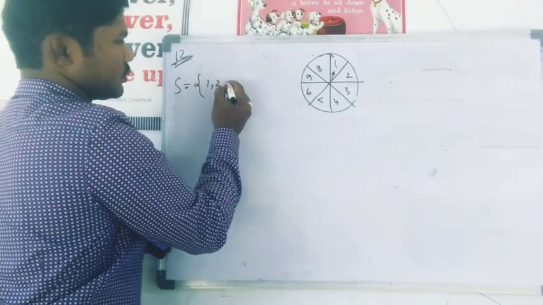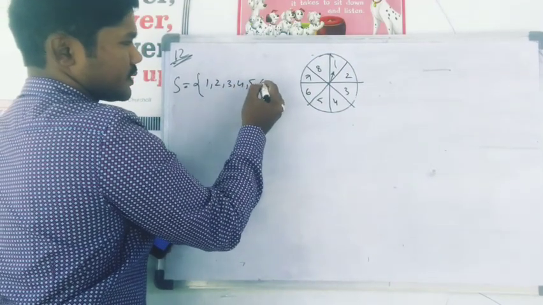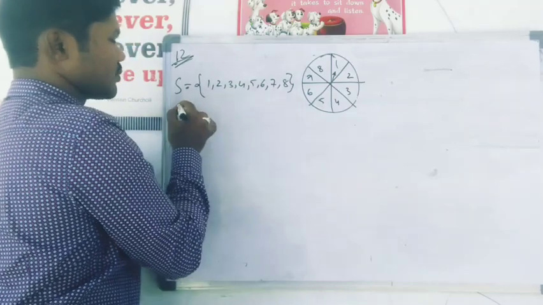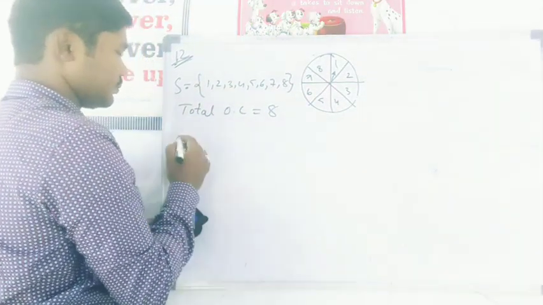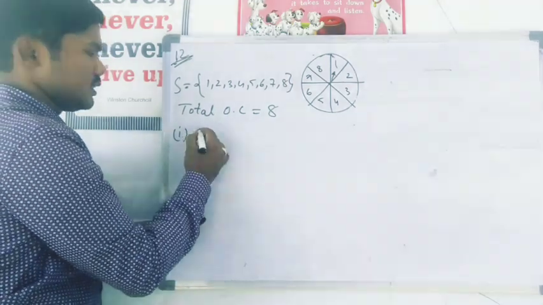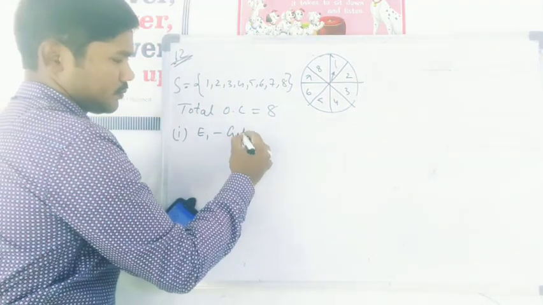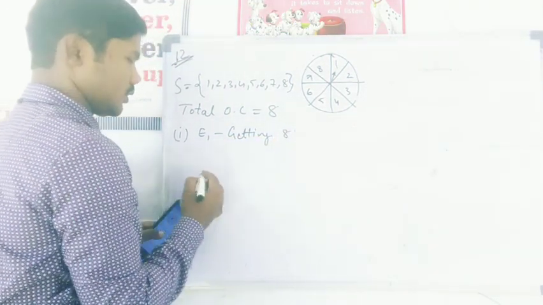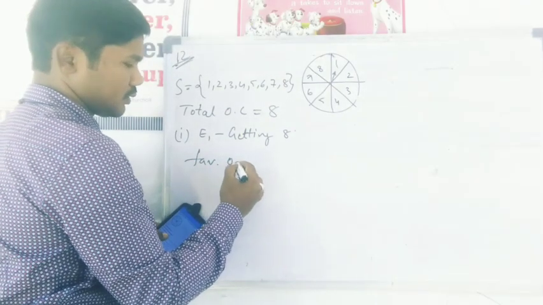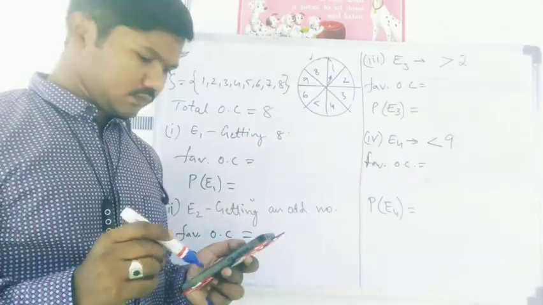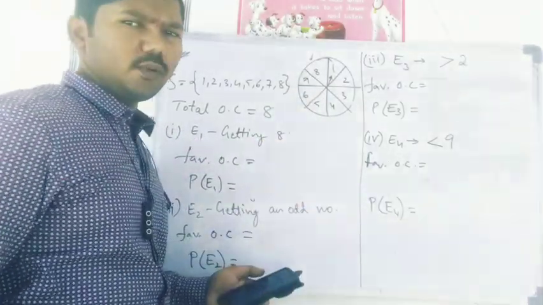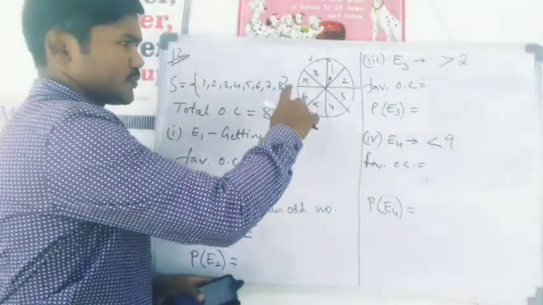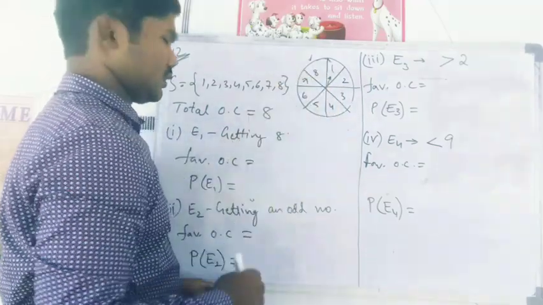1, 2, 3, 4, 5, 6, 7, 8. So total outcomes are 8. In the first one, event 1 is getting 8. So I have to see in the sample space what is the probability that number 8 will point at the arrow. If we spin it, what is the probability that it will stop at number 8?